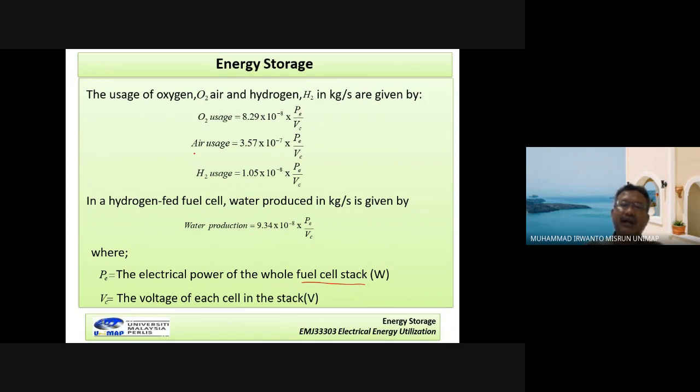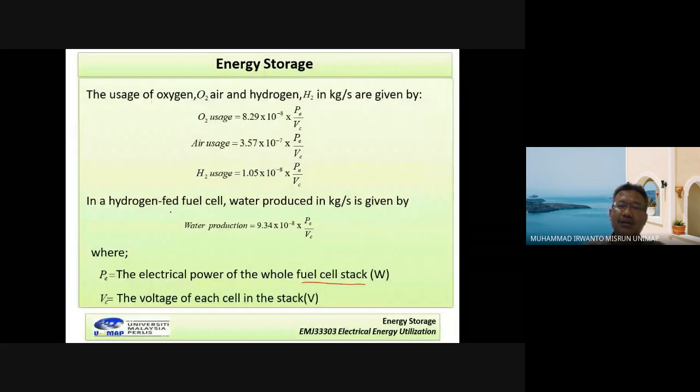And then the air usage is given by 3.57 multiplied by 10 power minus 7 multiplied by PE over PC. Oxygen usage is 1.05 times 10 power minus 8 times PE over PC. And the water production by the fuel cell when it operates is given by 9.34 times 10 power minus 8 multiplied by PE over PC.